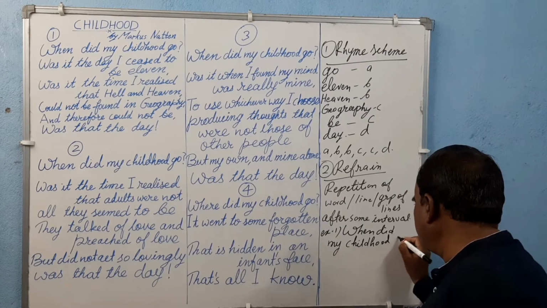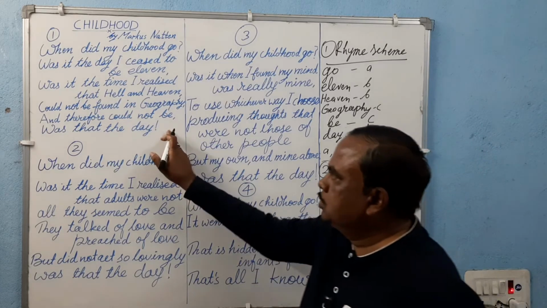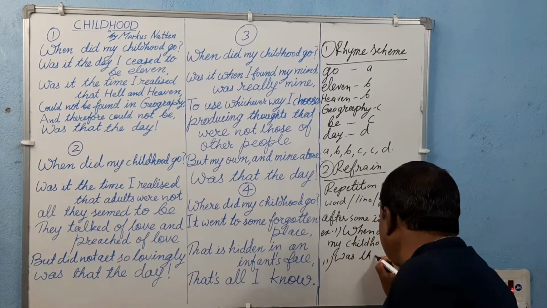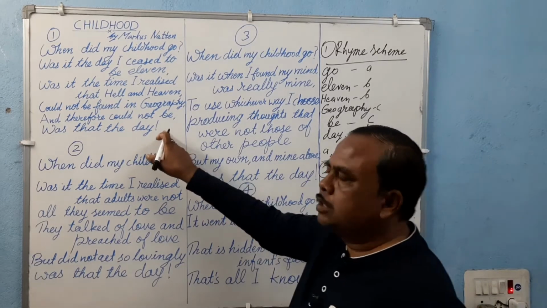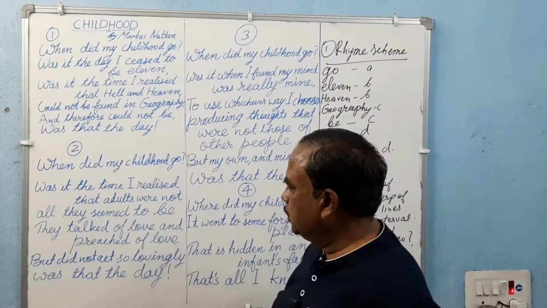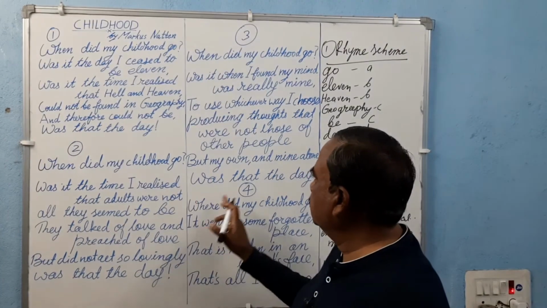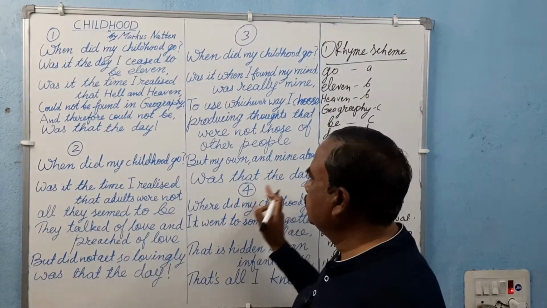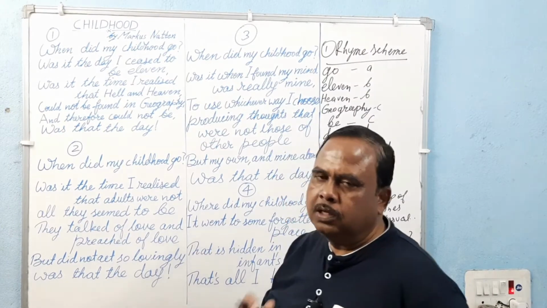Also, "Was that the day?" The last line of the first stanza is also repeated in the second stanza, and it is also repeated in the third stanza. So this is also an example of refrain.